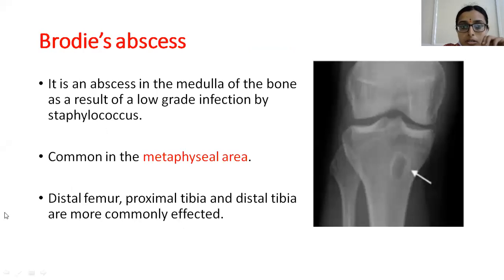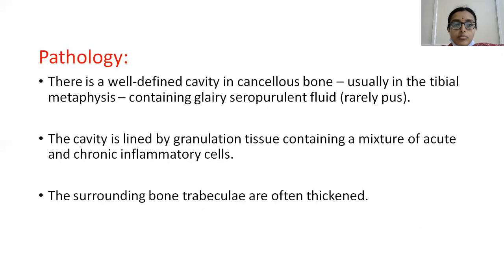So Brodie's abscess. Here I am showing it with the cursor. This is an abscess in the medulla of the bone, which is usually a result of low-grade infection, usually by Staphylococcus. It is commonly seen in the metaphyseal region. And once again, distal femur, proximal tibia, and distal tibia are more commonly affected. This point can also be asked in entrance examinations.